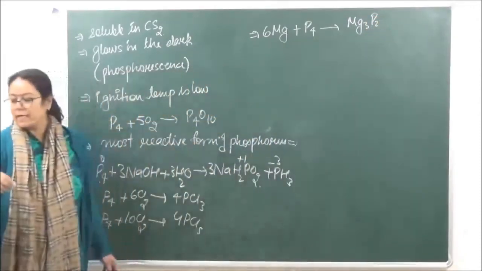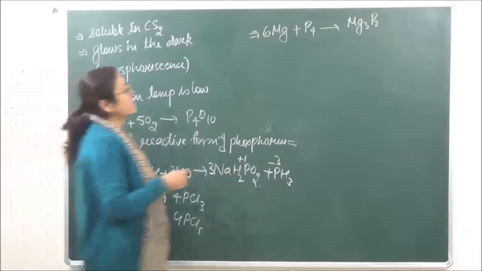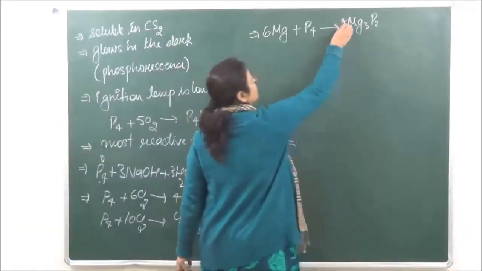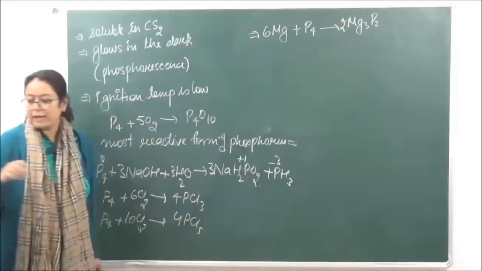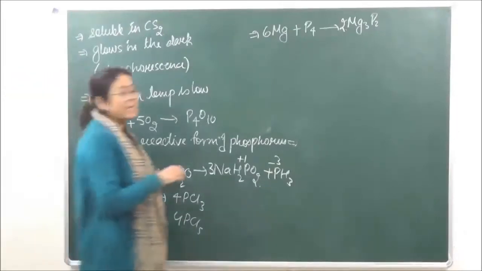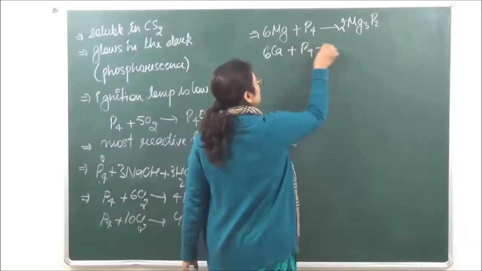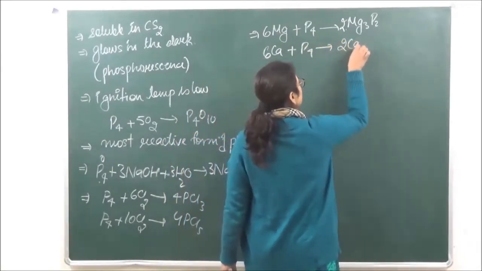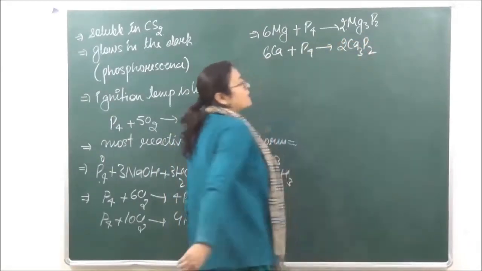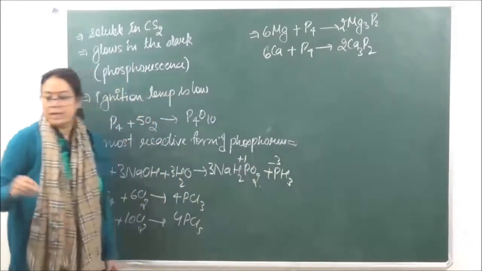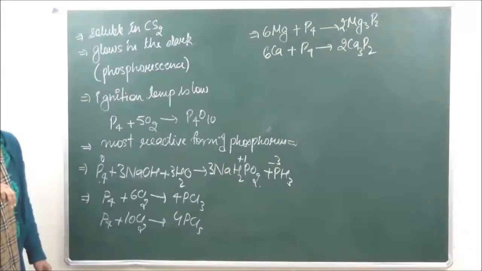This is magnesium phosphide, right? So you can balance the reaction over here. Magnesium phosphide similarly calcium के साथ react करेगा to give us calcium phosphide. ठीक है? So this is what white phosphorus is.